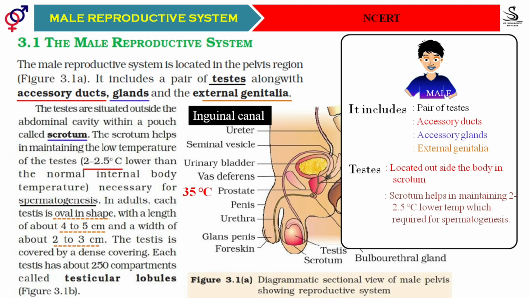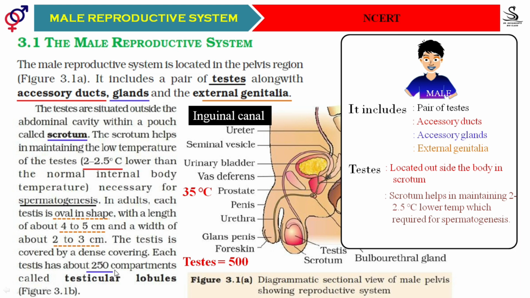The tunica albuginea is the one which extends inside the testis and leads to the compartmentalization of the testis. How many compartments are formed? Each testis has about 250 compartments, and those compartments are called testicular lobules. Sometimes they may ask the question: how many testicular lobules are there in the testes? If they ask, then your answer must be 500, because the data given here is for a single testis, one testis.